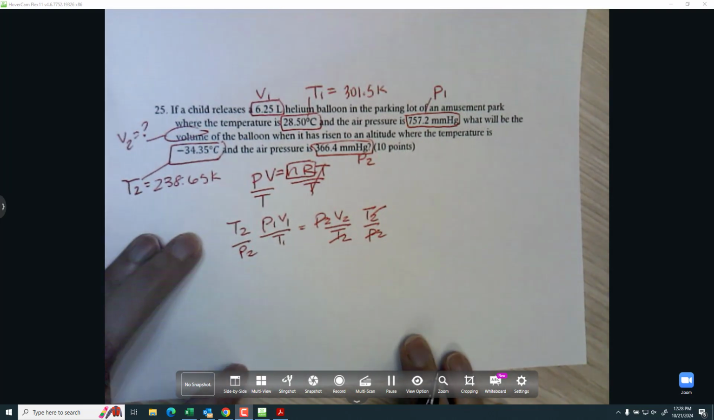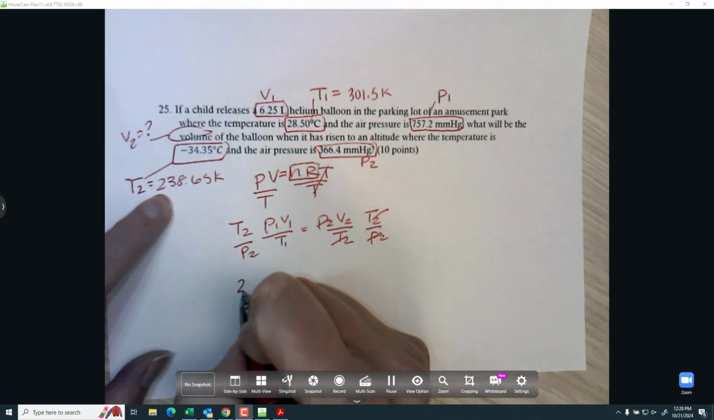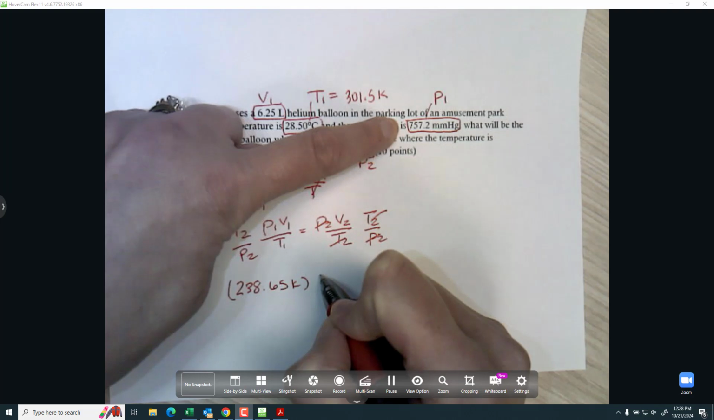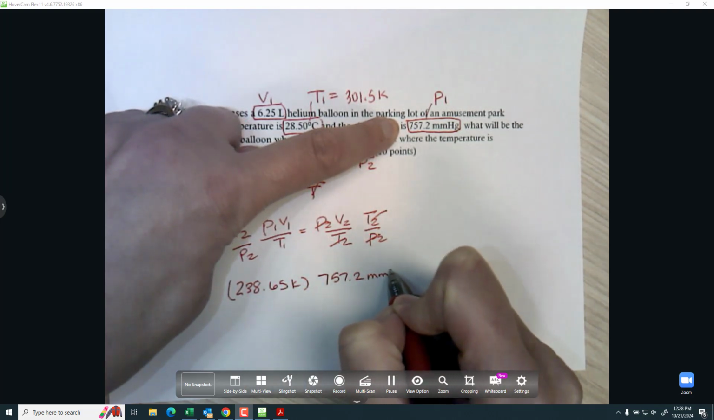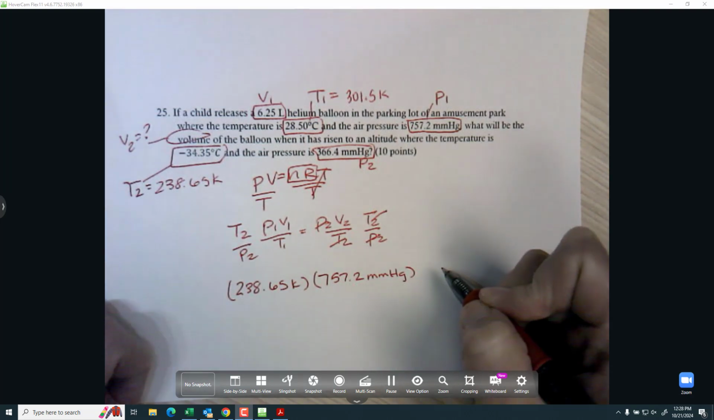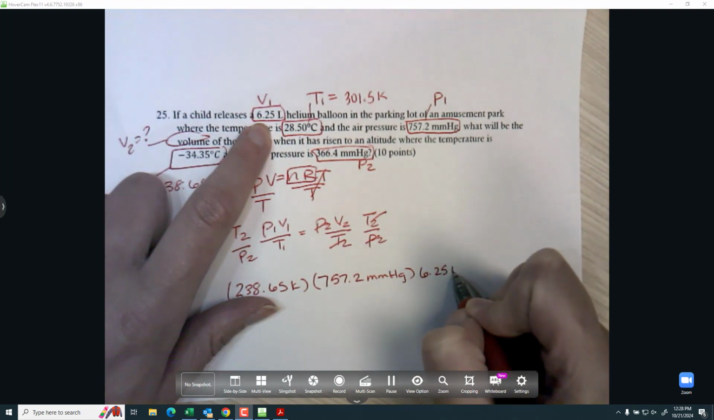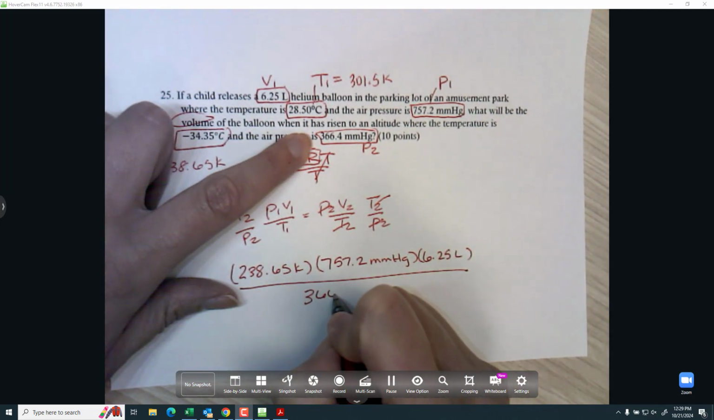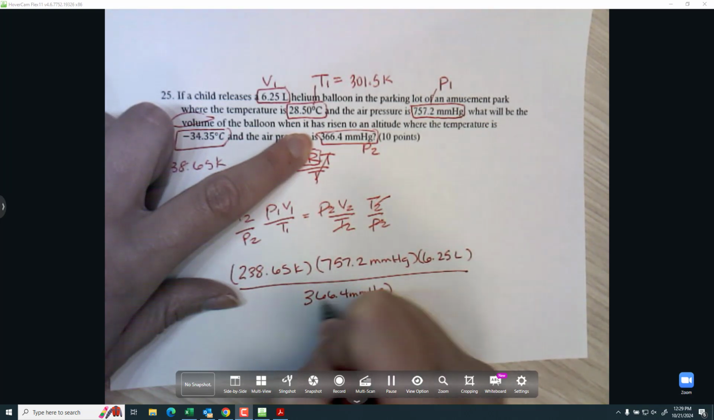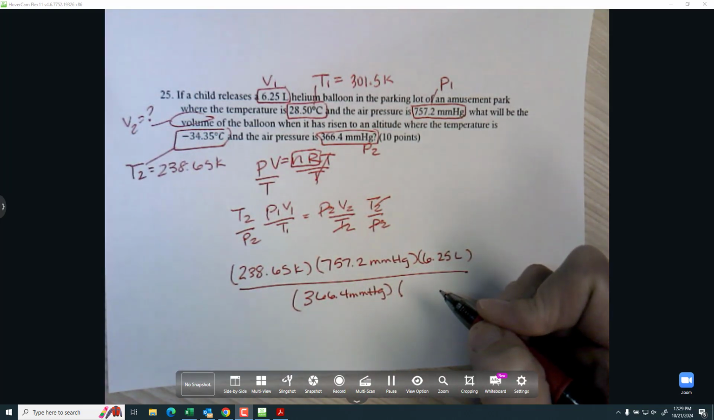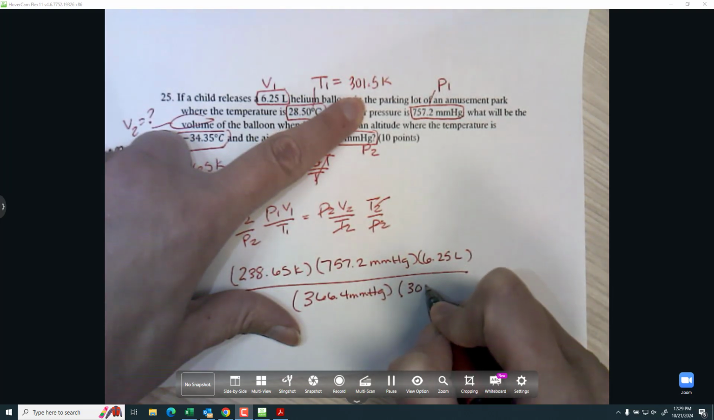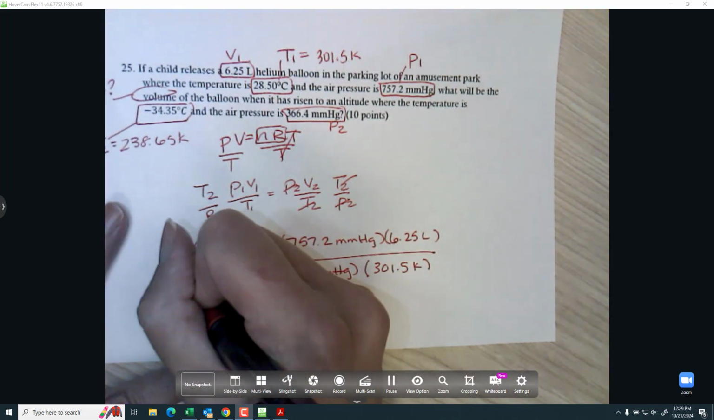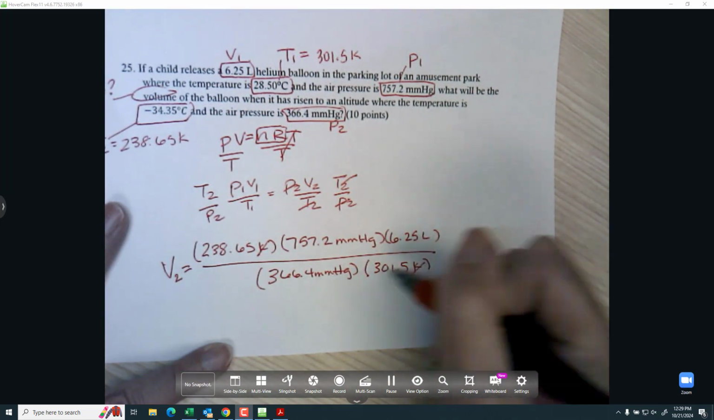And now I just have to carefully plug in everything. The twos and the ones are all kind of scrambled, so I'm just looking at what I've labeled, and because I've clearly labeled it, it won't be too confusing to put the right things in the right places. And then P2 and T1. So my Kelvin and my millimeters of mercury cancel, and I'll get an answer in liters.